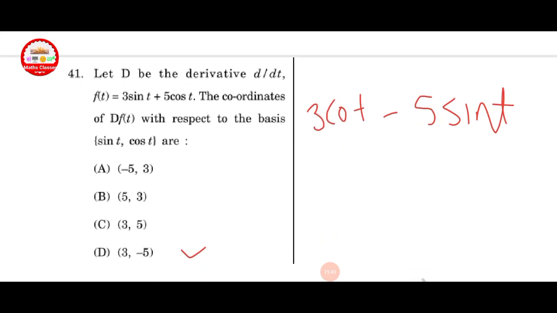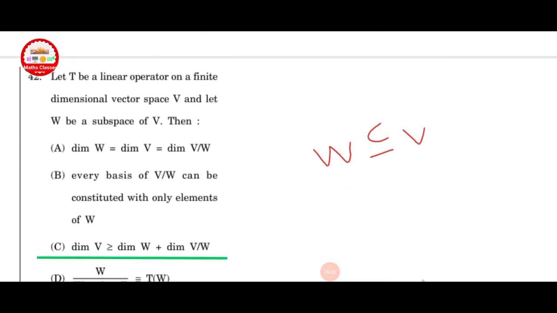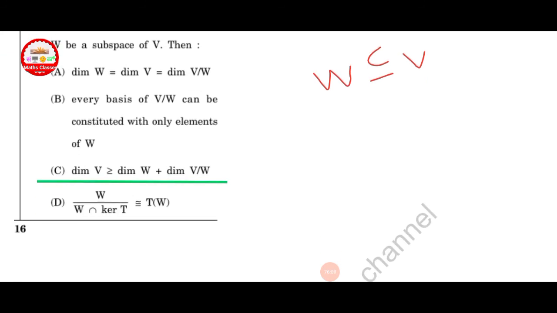Next question, let D be the derivative d by dt, f(t) equal to 3 sin t plus 5 cos t. The coordinates of D(f(t)) with respect to the basis sin t, cos t. Here option D is correct. You can check whether it is correct or not. This is for your homework. Let T be a linear operator on a finite dimensional vector space V and W be a subspace of V. Then option C is correct here.